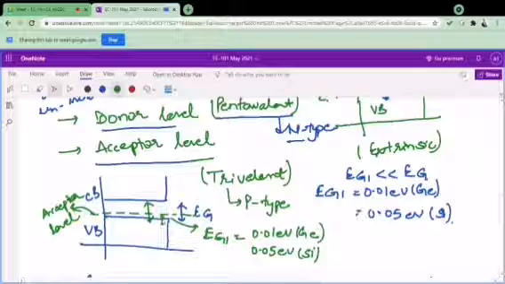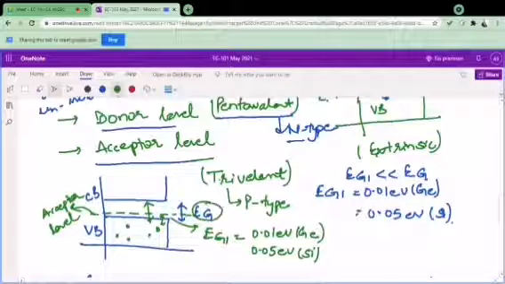Because when we talk at 0 Kelvin, this electron is present in the valence band over here, and when I say that it has to move into the conduction band, but it does not have energy equal to Eg, it has very little energy, equal to 0.01 electron volt or 0.05 electron volt in the case of germanium and silicon, then it will simply move from here to here, it will come here.